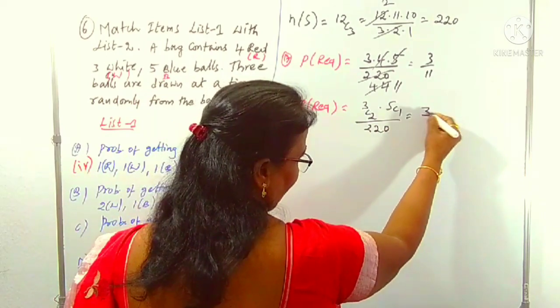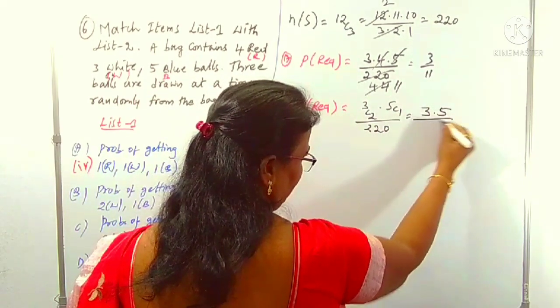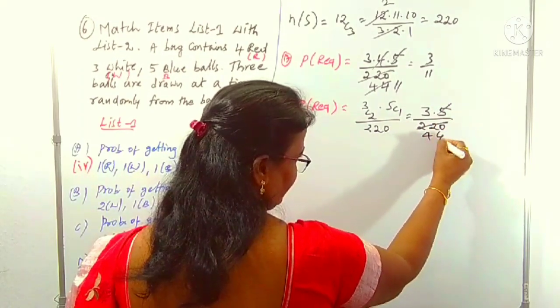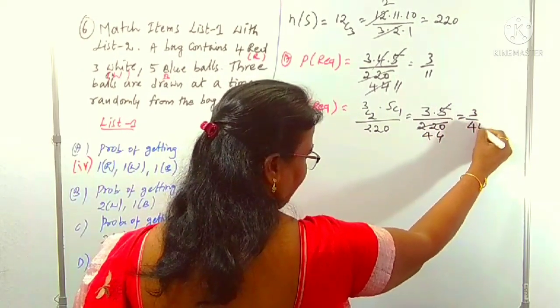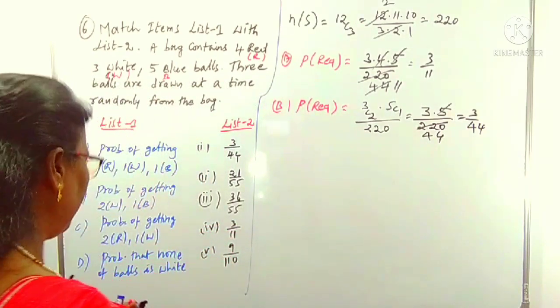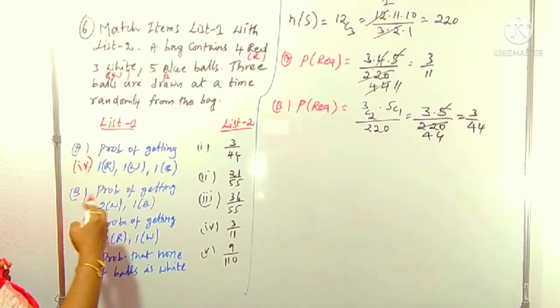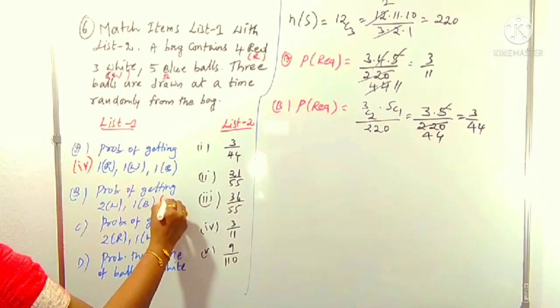So 3C2 is 3, 5C1 is 5, by 220. Again 5 fours are 20, giving 3 by 44, which is 0.1. Therefore, B is matched to 1.